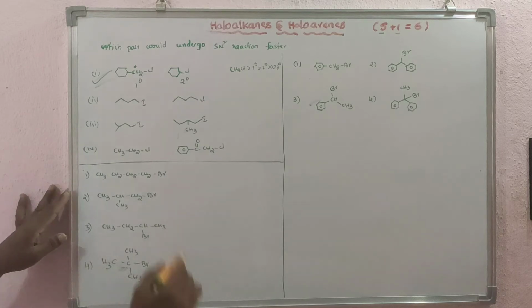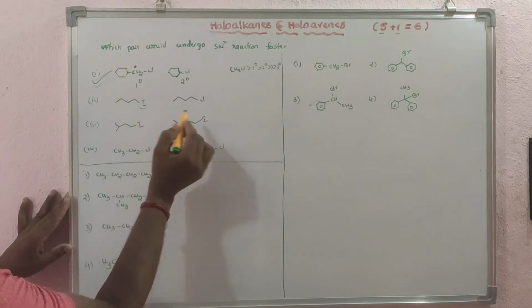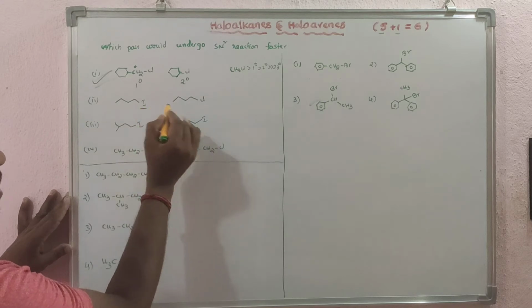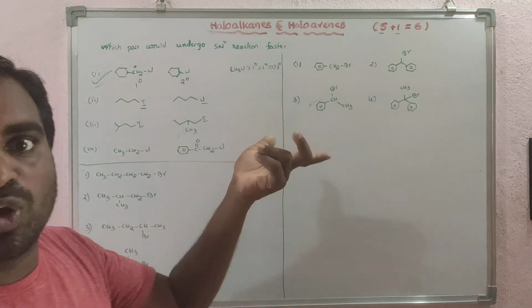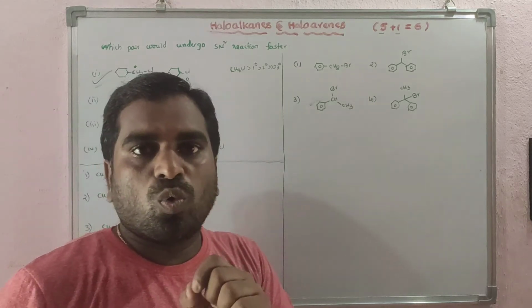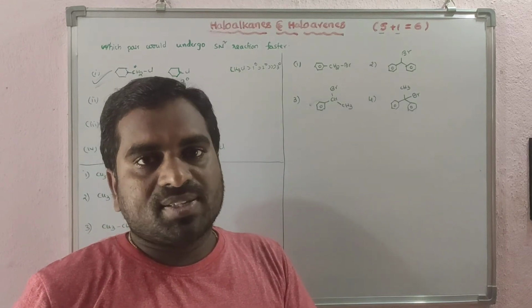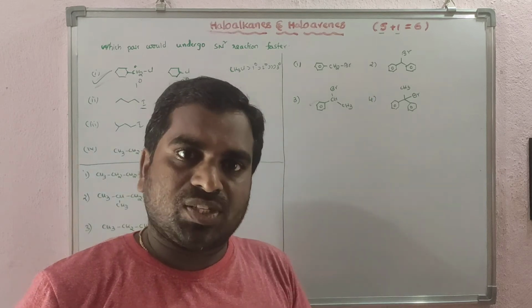Clear? Next one. Here it is the same compound, one with iodine and another with chlorine. You have to look at the leaving group. I already said good leaving groups increase both the SN1 and SN2 rate.